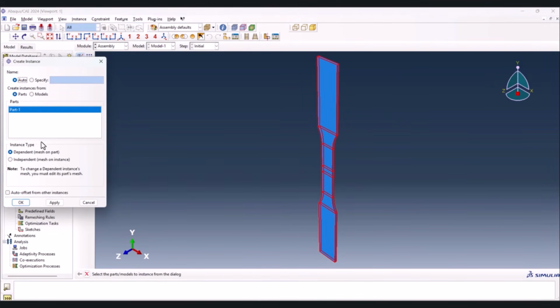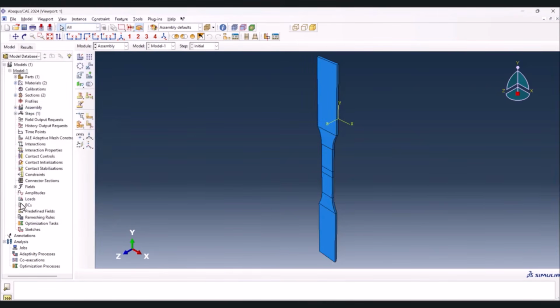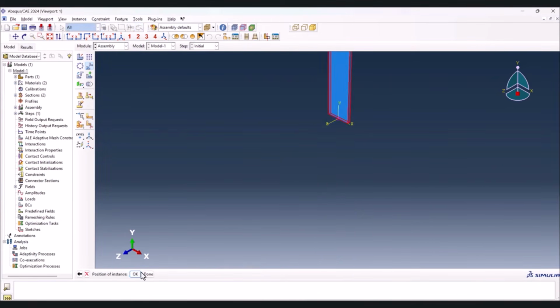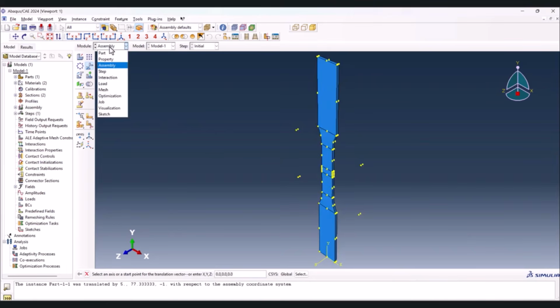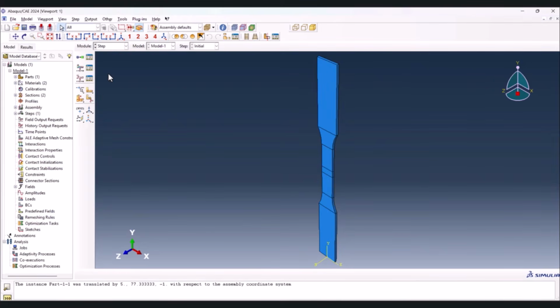Here we can assemble the model. Part 1, it can be independent as we only have just one part. Translate from here to here and done. Let's reset the view. Then we need to go to the step.